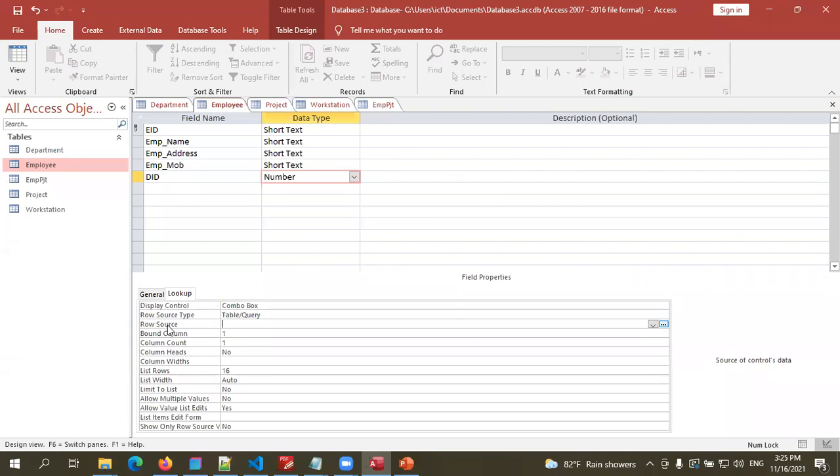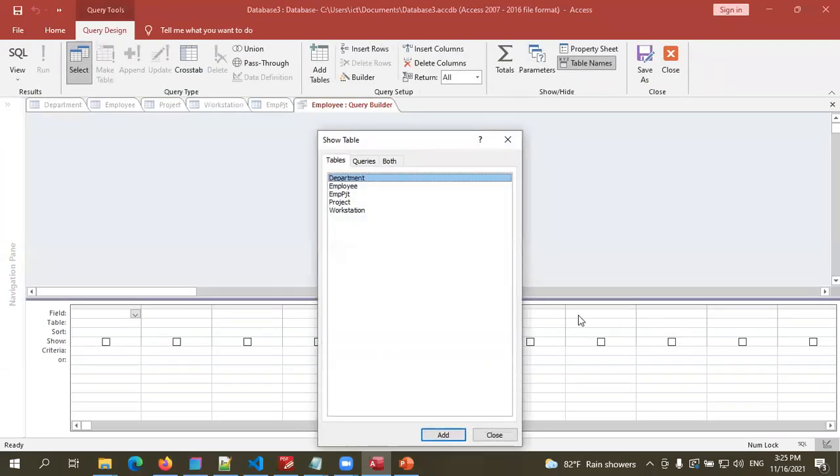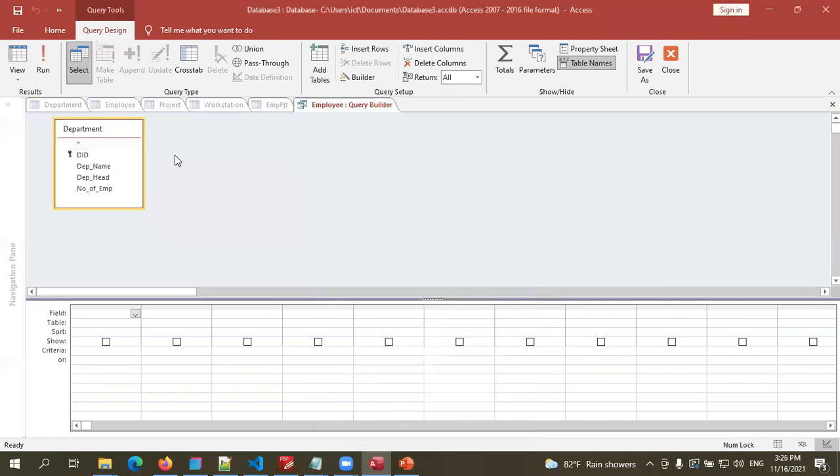Row source means from which data the combo box should fill. So in the department table, I'm going to select the department table and add. Close this. It should be the department ID from the department table, and then I can select this and run.